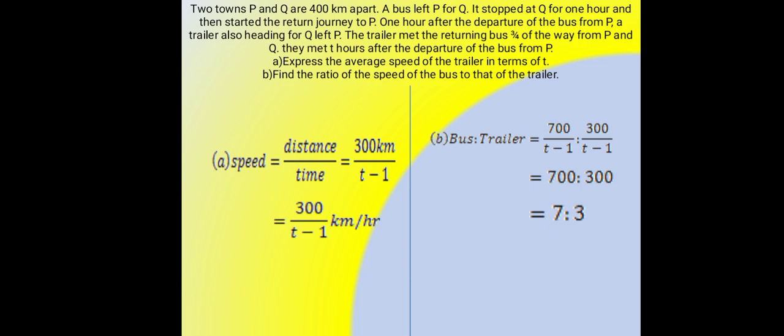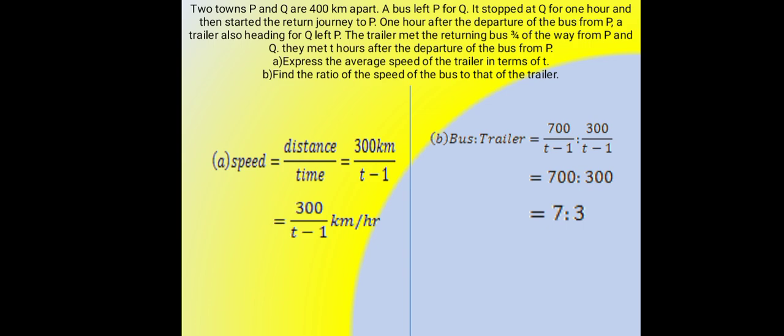Two towns P and Q are 400 kilometers apart. A bus left P for Q. It stopped at Q for 1 hour and then started the return journey to P. 1 hour after the departure of the bus from P, a trailer also heading for Q left P. The trailer met the returning bus three-quarter way from P and Q. They met at T hours after the departure of the bus from P.